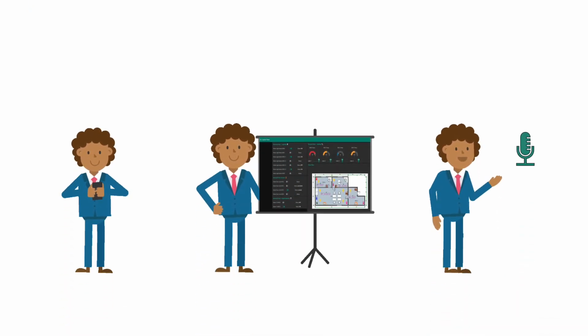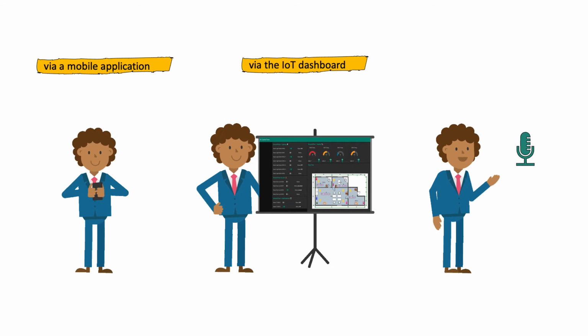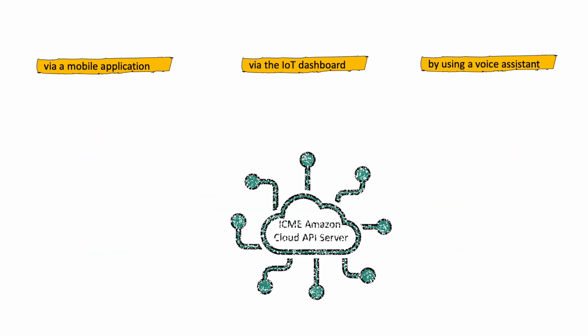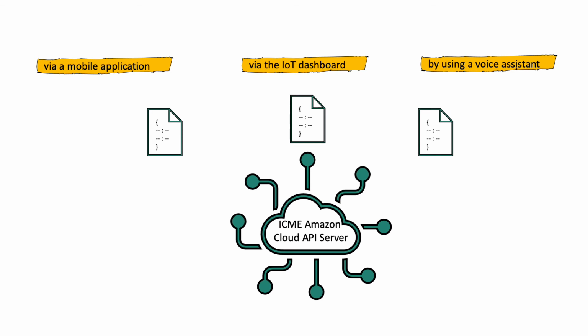Johnny can interact with the IoT devices in his smart office in three different ways: via a mobile application, an IoT dashboard, and a voice assistant. These are consumers of the written API deployed on our Amazon Cloud API server to perform the policy check.